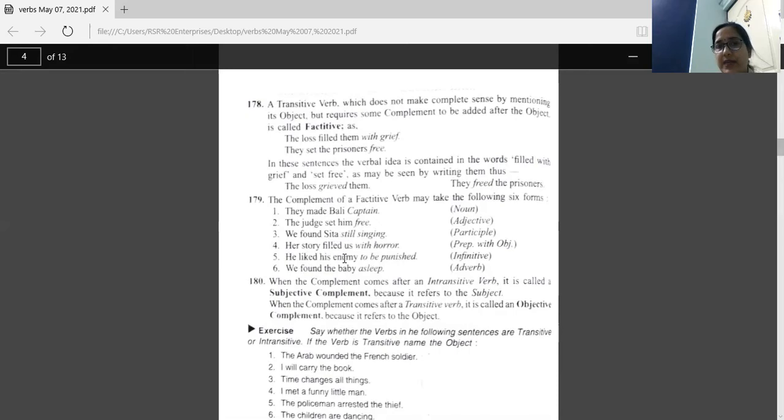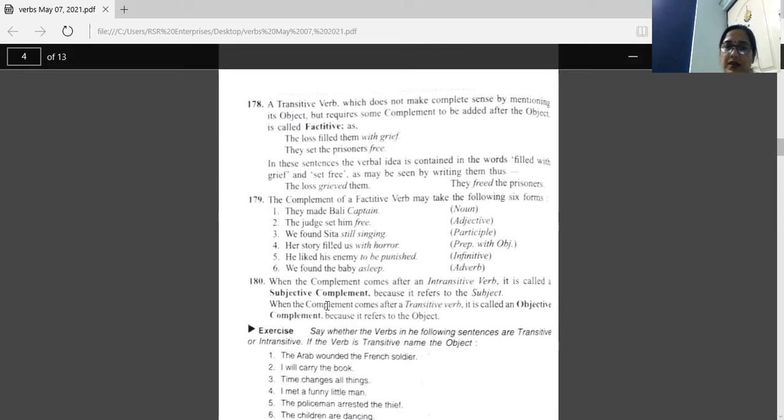He liked his enemy to be punished. So this is an infinitive, to plus verb. We found the baby asleep. Asleep here is an adverb. So with these verbs, we are using complements in the form of noun, adjective, participle, preposition with object, infinitive, or adverb.